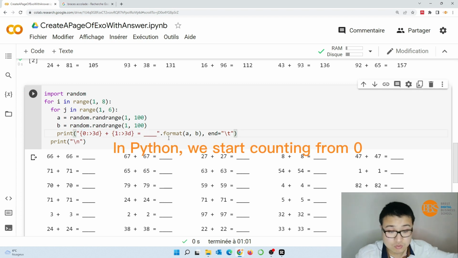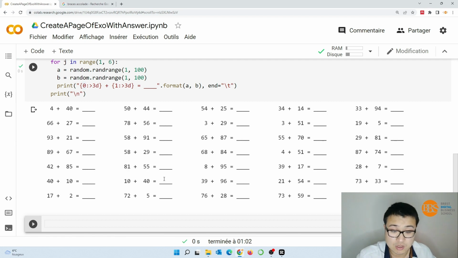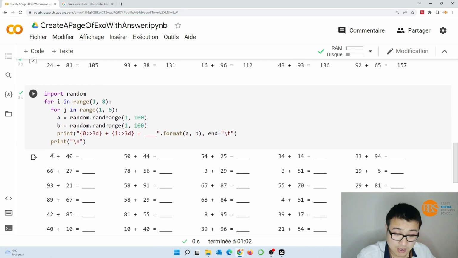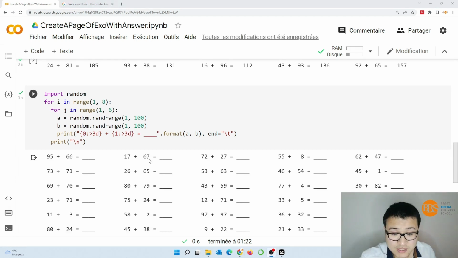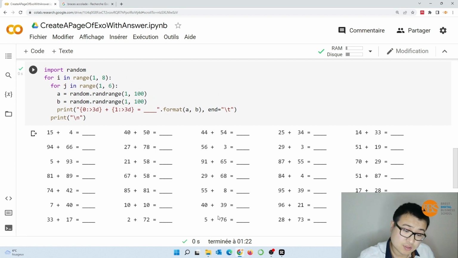So 0, 1, 2, 3. If there are only two variables, their sequence numbers are 0 and 1. And I will see what it will give, like this. Okay, the variables are well aligned. We see that for each execution of this code, the generated numbers are different.